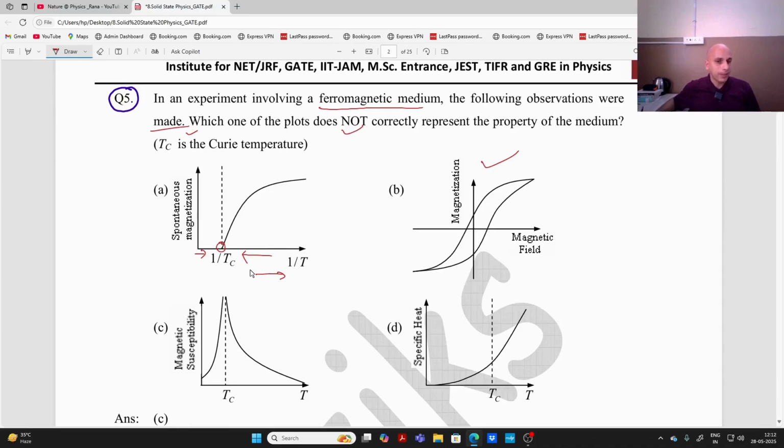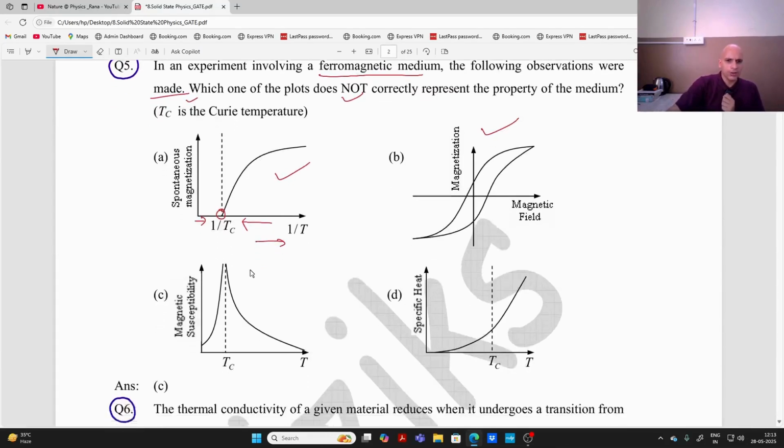But if the temperature is greater than this Tc, once again I am saying that the temperature is increasing in this direction because it is 1 upon T, and it is decreasing in this direction, right? So if you are going toward this side, no spontaneous magnetization because temperature T is greater than Tc. If you are going toward this side, the temperature T is less than Tc, and you are getting a spontaneous magnetization, right? So this graph is again correct, right?